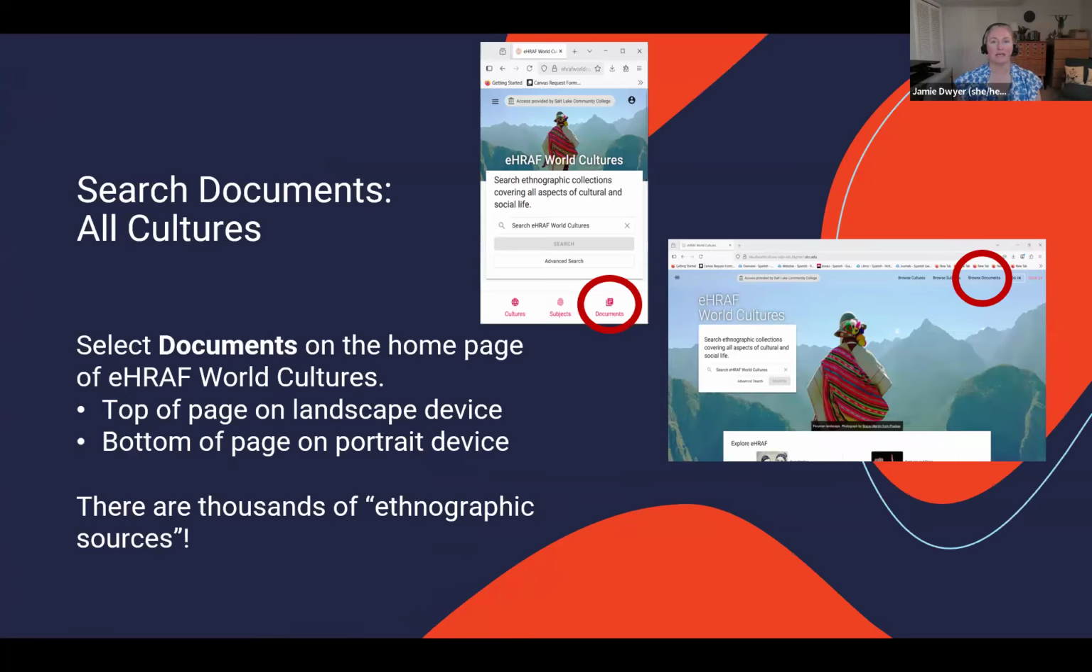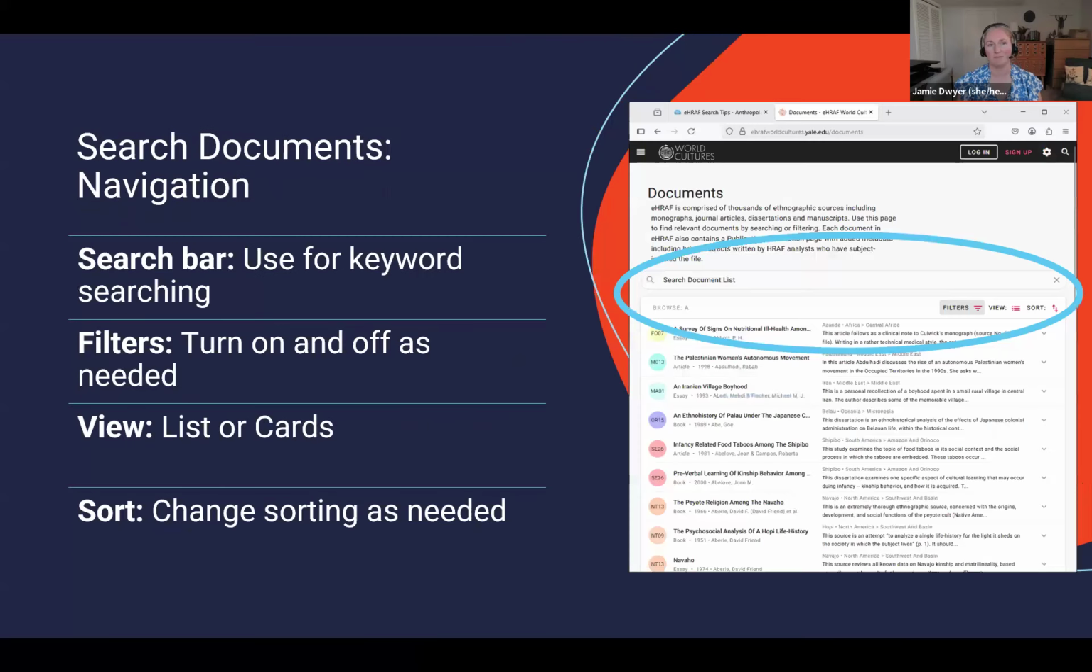To get to documents, the thousands of documents of ethnographic sources in this database about all of the cultures, find documents on the homepage of the database. This will be at the bottom of the screen if you are on a portrait style device. It will be at the top if you are on a landscape style device. You're going to spend most of your time using the search document list search bar at the top here. You can also turn on filters as you need to change the view and sort the documents in different ways. But the search bar is most valuable here.